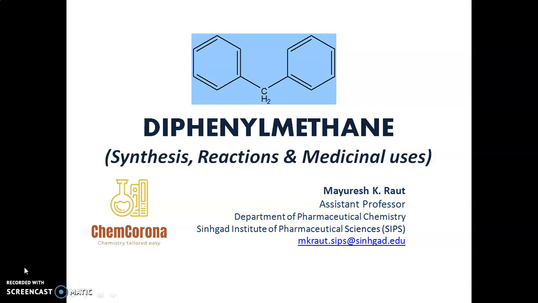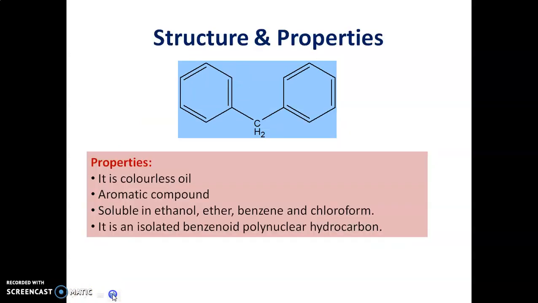In this video, we are going to discuss diphenylmethane, its methods of synthesis, reactions and uses. So, diphenylmethane belongs to isolated polynuclear hydrocarbons.